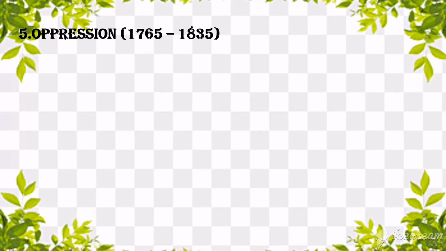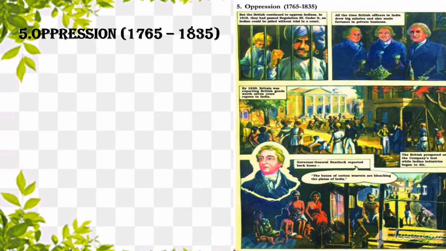Okay, so now children, there were many people like Raja Ram Mohan Roy who evolved in our country in order to destroy the superstitious beliefs and also to stand against British oppression. So obviously British started to oppress Indians even more. So there begins the oppression period. The period between 1765 to 1835 is considered to be the biggest oppression Britishers had on Indians.